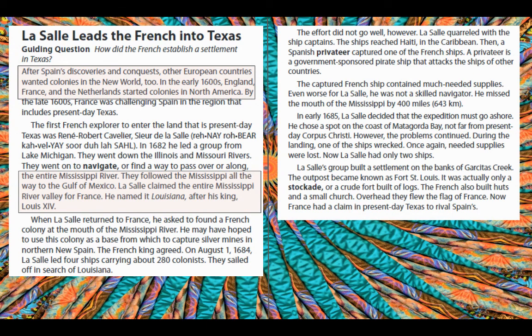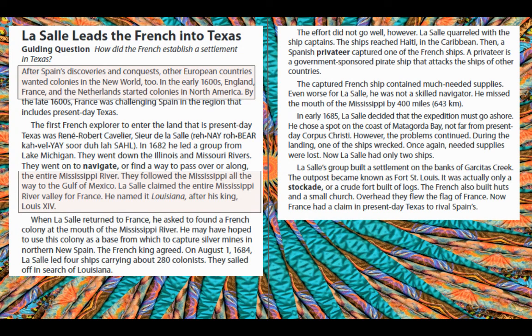However, La Salle quarreled with the ship captains. The ships reached Haiti and the Caribbean. Then a Spanish privateer captured one of the French ships. A privateer is a government-sponsored pirate ship that attacks the ships of other countries. The captured French ship contained much-needed supplies. Even worse for La Salle, he was not a skilled navigator. He missed the mouth of the Mississippi by 400 miles.